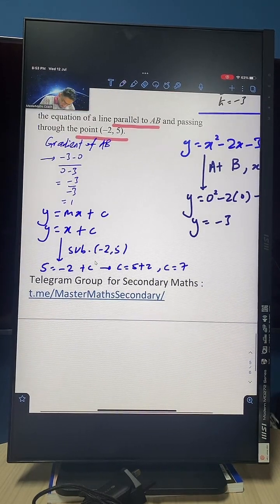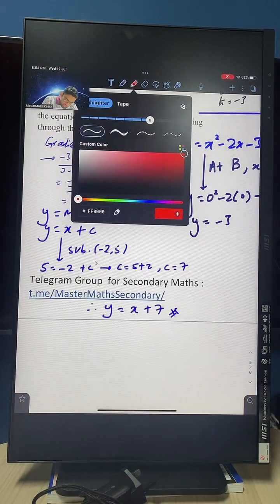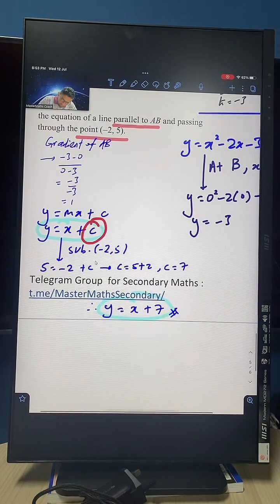Therefore, we are able to write the equation of the line y equals x plus 7. Finish. So basically, it's the exact same equation as over here. It's just that now we have successfully found the c coordinates already. Finish.